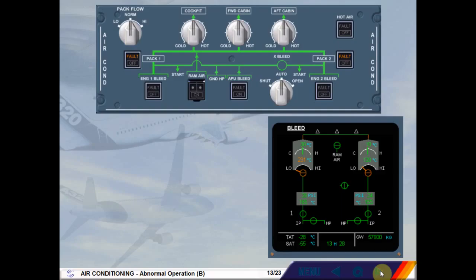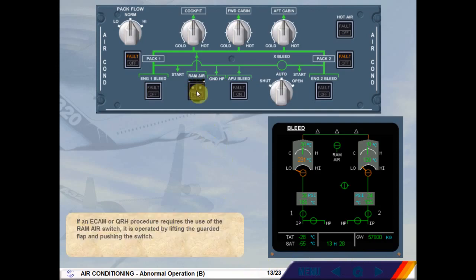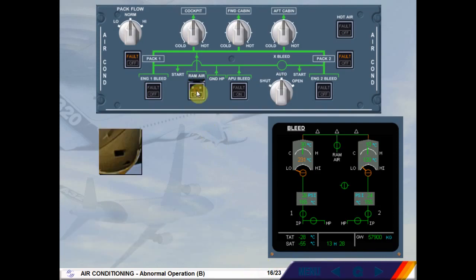If an ECAM or QRH procedure requires the use of the RAM air switch, it is operated by lifting the guarded flap and pushing the switch. Select the RAM air switch. An on light illuminates in the switch. The valve will open and the indication on the ECAM bleed page will change to show this.